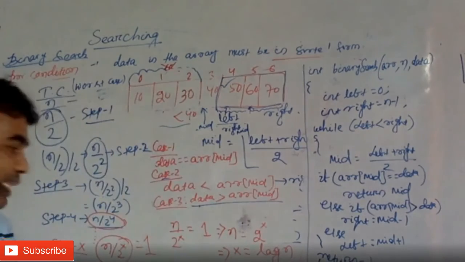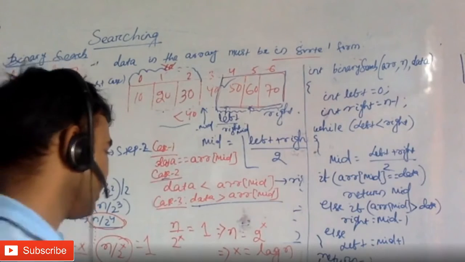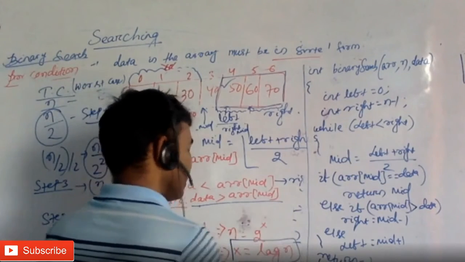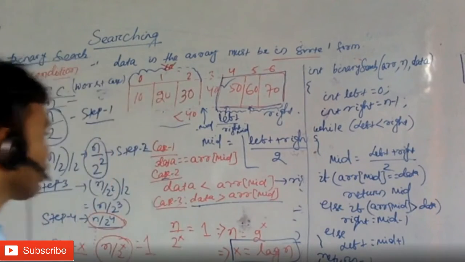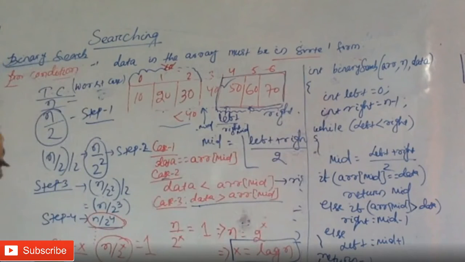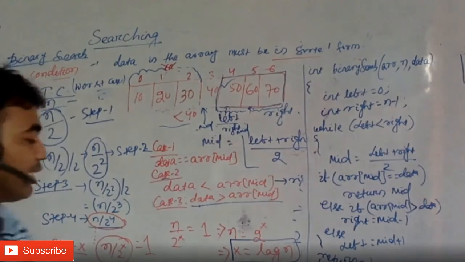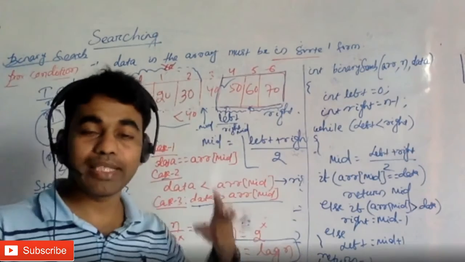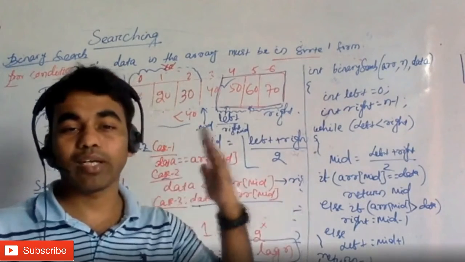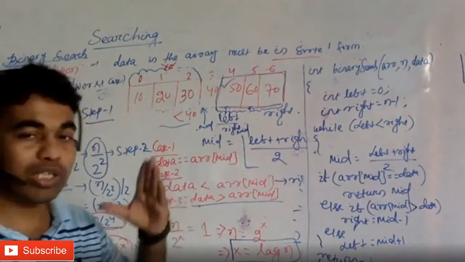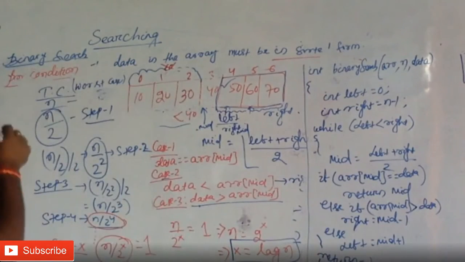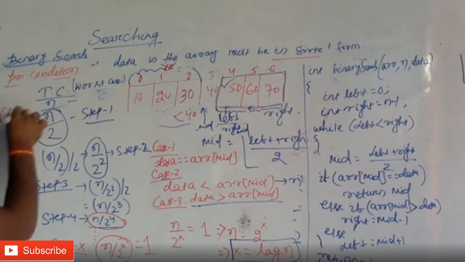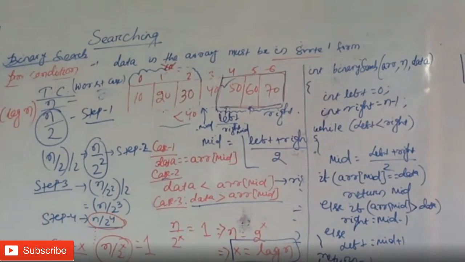So x is the number of steps, and this is the final answer: x equals log n. That means this particular algorithm, in the worst case, is going to be computed till step 1, step 2, step 3, log n number of steps. You will get an answer within log n number of steps. That means your program will execute log n number of times. So that's why the time complexity is big O of log n. That is the time complexity.